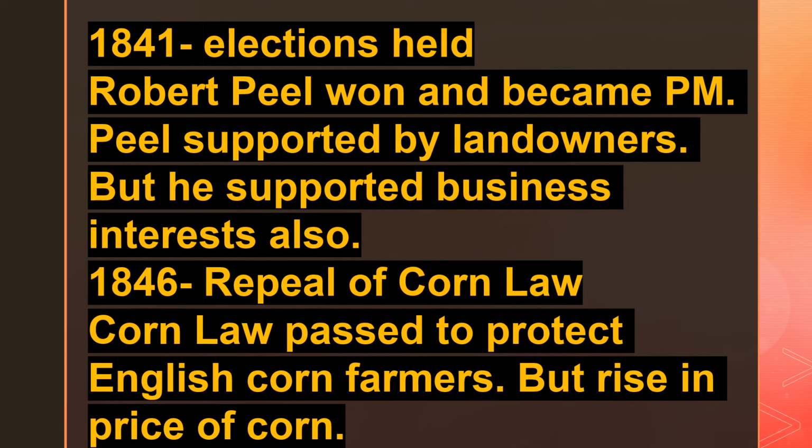1846, you know what happened? The Corn Law was repealed. Now, what is this Corn Law? The Corn Law had been passed in order to protect English corn farmers. And that means corn could not be imported, brought into England from other countries. And this led to a problem in England because the price of corn began to increase. So poor people did not have anything to eat. And they demanded that the corn law should be repealed. If the corn law is repealed, corn will come from other countries and the price will go down.